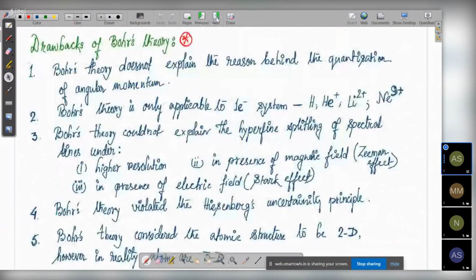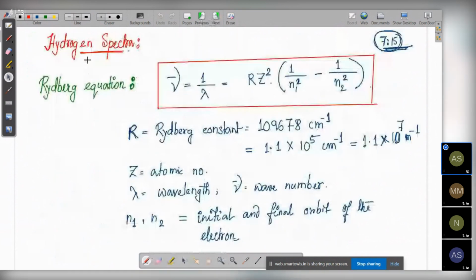Okay. Then you have your hydrogen spectrum, which is the Rydberg equation. Now, you can be guaranteed that you are going to get one numerical question in your exam from the Rydberg equation. So that's why the Rydberg equation is very, very important. Perhaps the most important topic of the chapter, till this much that we have discussed. So the Rydberg equation is extremely important.